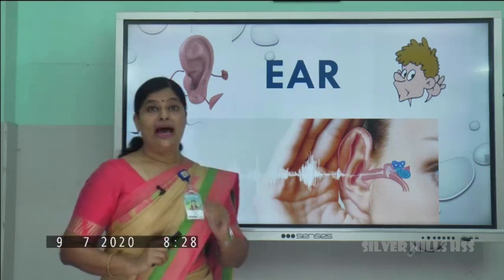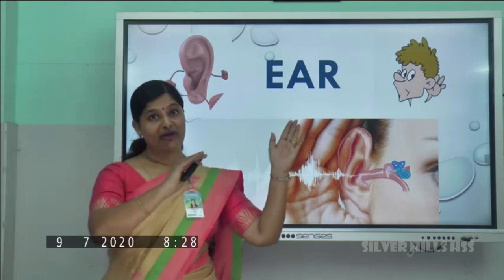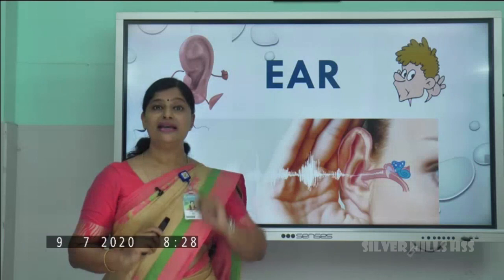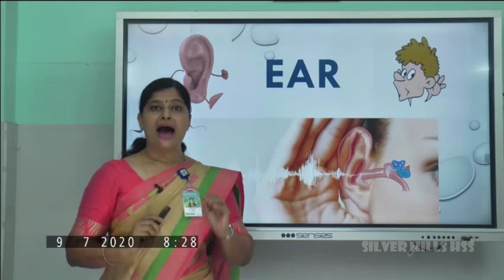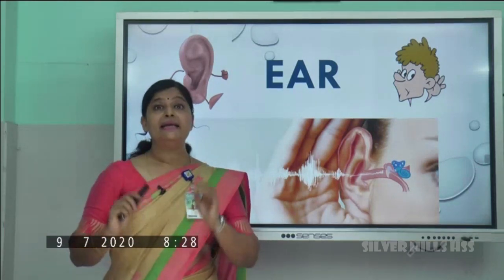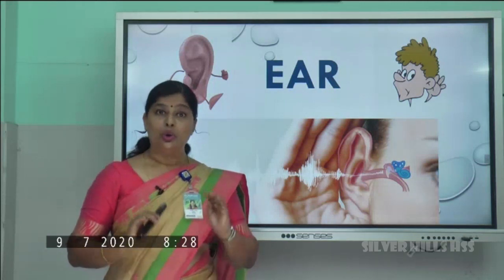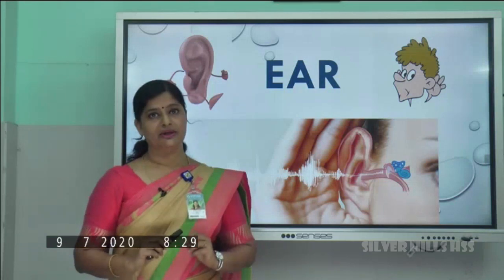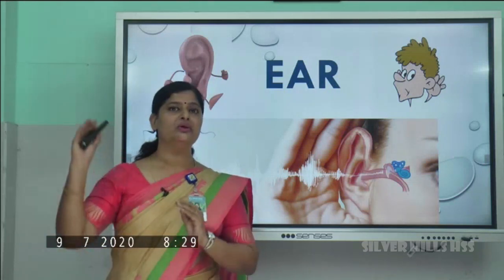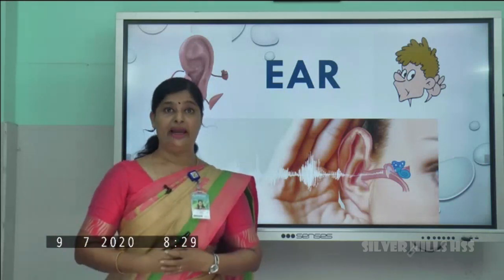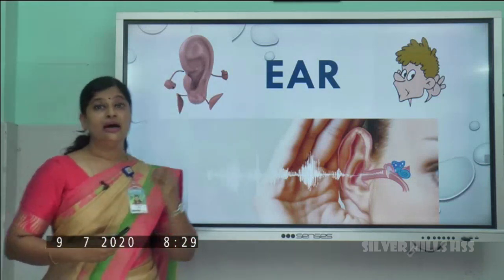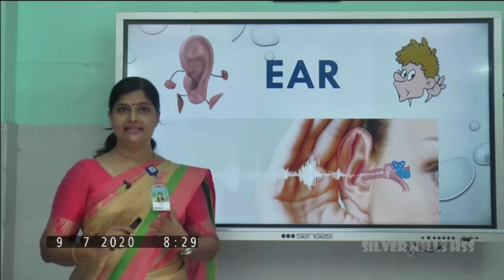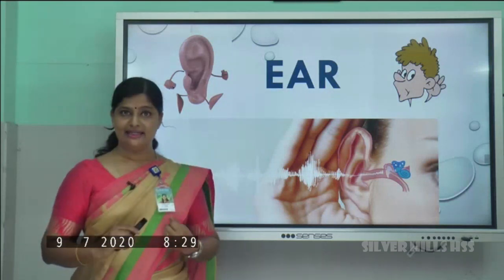What happens is the sound is traveling in the form of waves. It's entering into your ear, right? And the ear makes impulses. Those impulses are carried by whom? The auditory nerves, and the auditory nerves will carry them to your brain. Which part of your brain? The cerebrum part of your brain. So the brain analyzes and you experience it, isn't it?